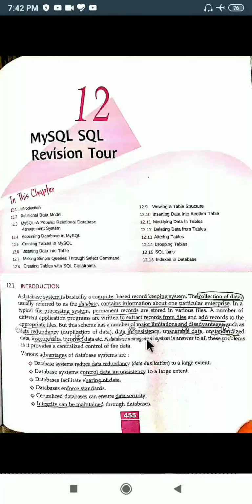Very good morning, students. Today we'll be starting a new chapter, that is MySQL SQL Revision 2. Okay, this chapter we have read in class 11 also. So it's a revision for you all.